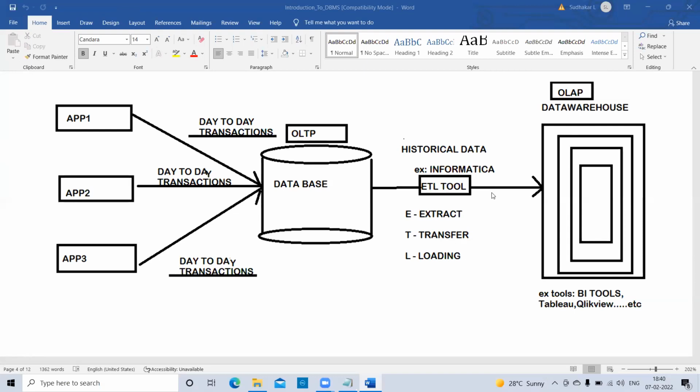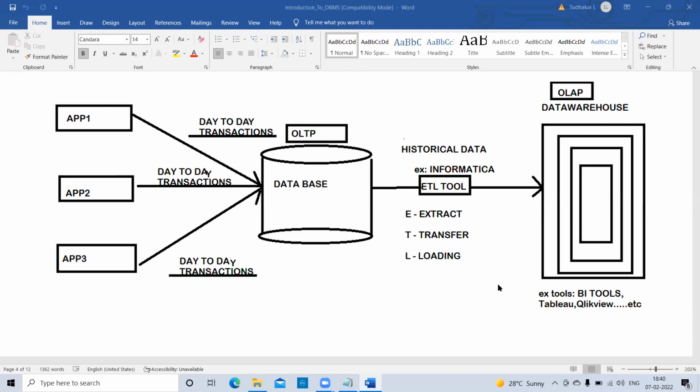Whatever I just explained, you can go and give the same explanation in front of your interviewer if they ask you. Suppose this is one .NET application.